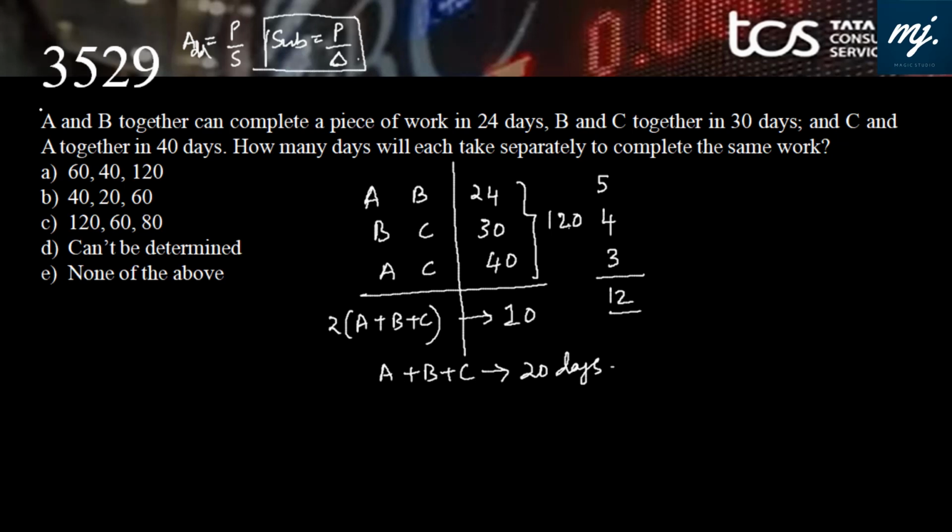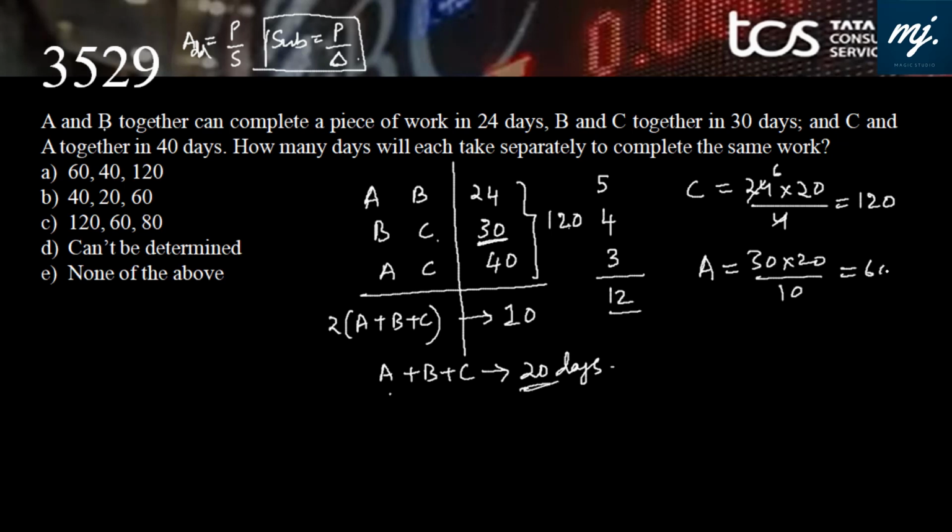Bingo. Now we can find the value of A, B, C individually using this subtraction principle 3 times. If from ABC I subtract AB, I will get C. Now AB is 24, so the subtraction rule says product by difference. That means C will take 120 days. Now from ABC, if I subtract BC, I will get the value of A. The rule says product by difference, that is 60 days.